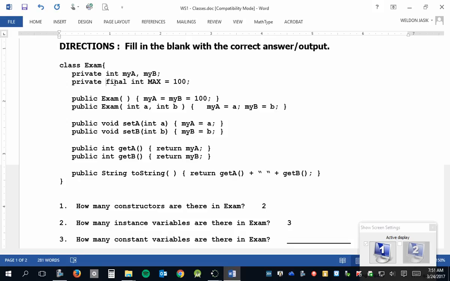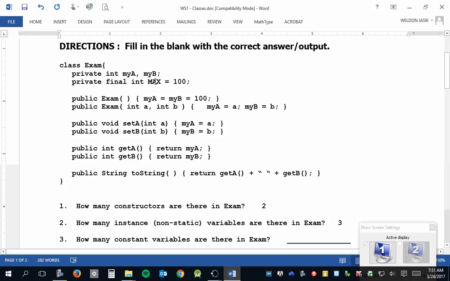Another name for instance variables is non-static variables. In fact, I would write that here on your paper. Because if you're looking things up on the internet, that's terminology you'll see. Some people don't use the term instance variable, but they call them non-static variables. Okay? So now,